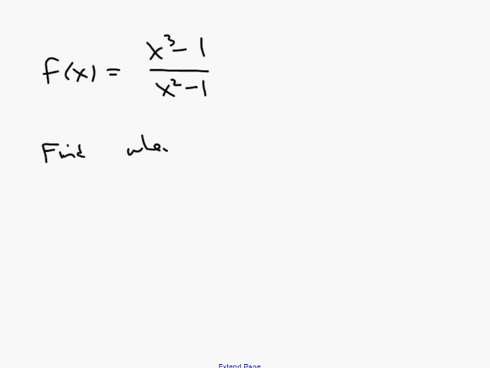So let's consider another example. Let's look at f of x equals x cubed minus 1 over x squared minus 1. Now, clearly, this function is not continuous at x equals 1 or negative 1. So the first thing I'd like to do is try and find where f of x has removable discontinuity.